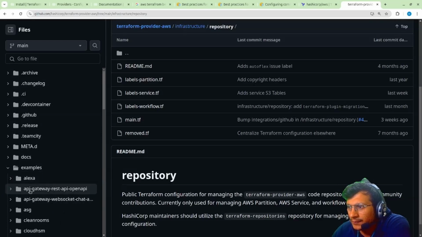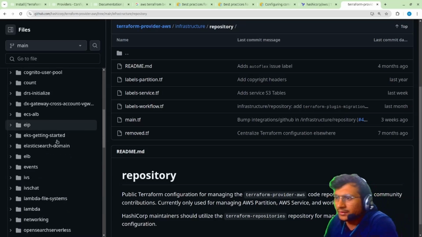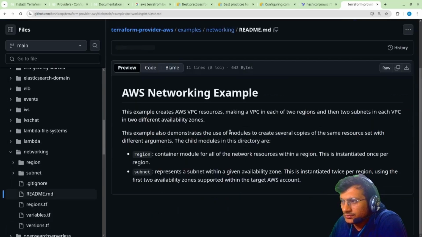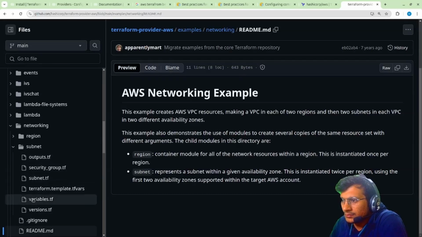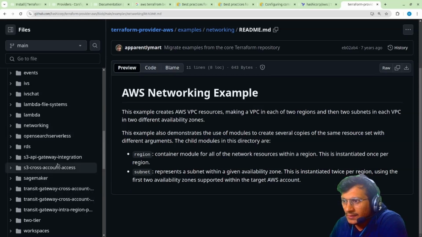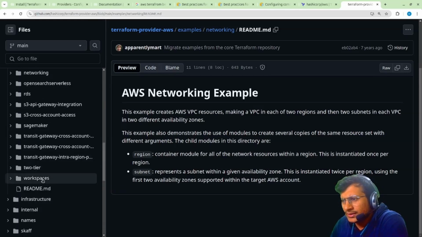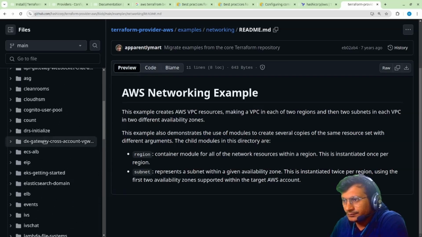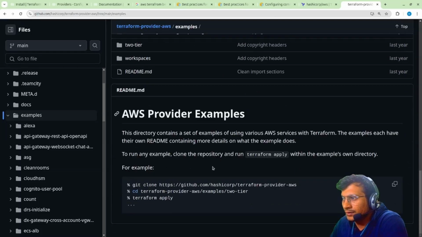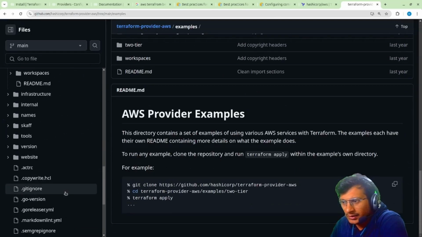Examples, yeah, we have API gateway, REST API, open API. Okay, then we have a lot of things available over here. If you want to go to networking, then region, subnet, let's go over here. So region, subnet, and everything are given to you. You can create your own using this particular example and everything. Networking, we have S3 API gateway integration, S3 cross account access. Okay, SageMaker, Transit. So many things are available in this particular example section. So you can try it out and have a look.